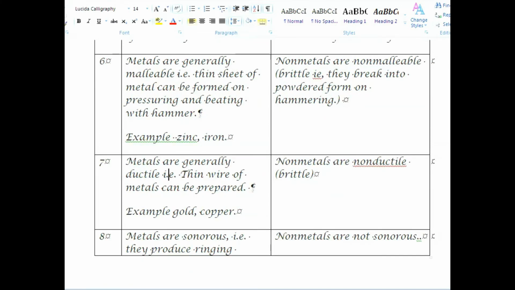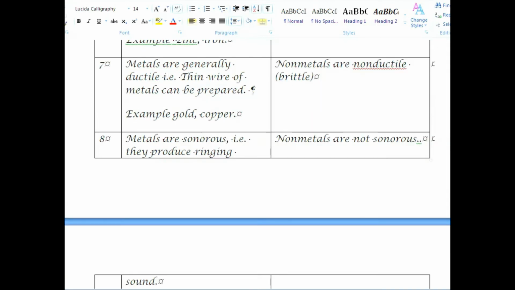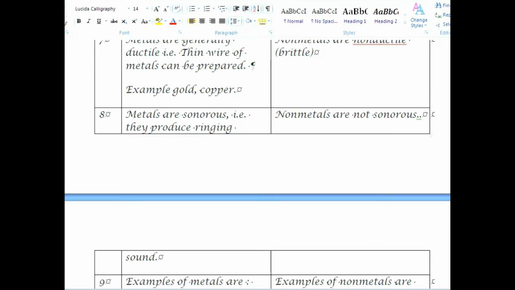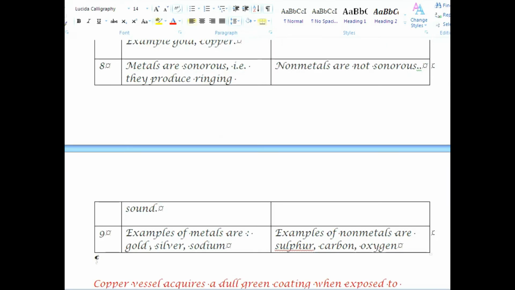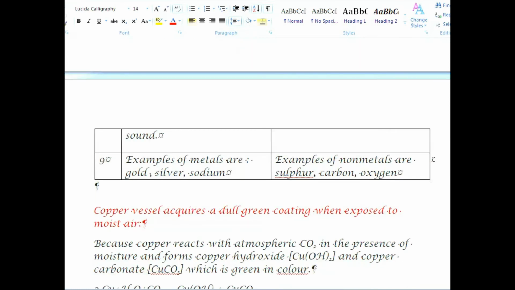Number 8. Metals are sonorous, that is, they produce metallic sound or ringing sound, while non-metals are not sonorous. Number 9. Examples of metals are gold, silver, sodium, etc., while examples of non-metals are sulfur, hydrogen, carbon, oxygen, etc.